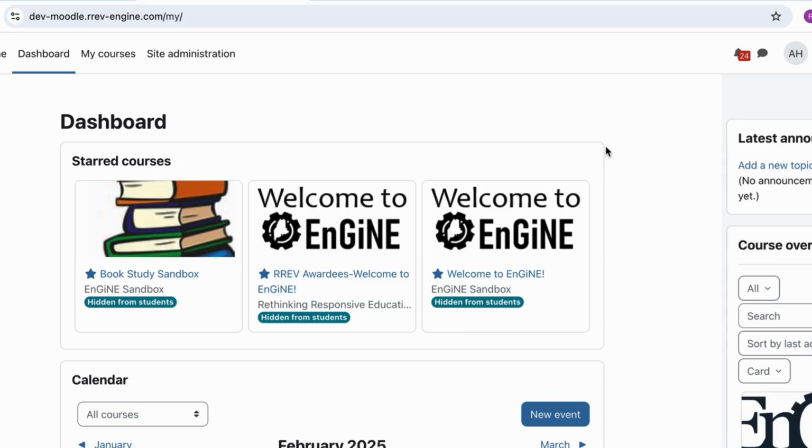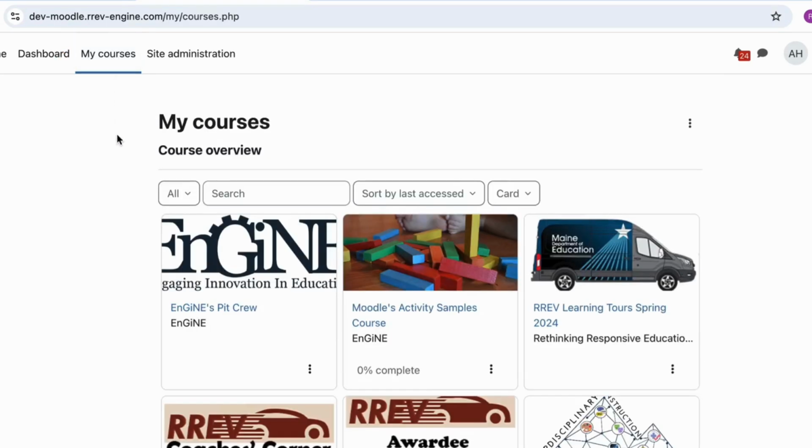Your landing page in Moodle is your dashboard. If you are looking for a course that you have been enrolled in, you may need to click on My Courses. Here you should see a list of all the courses that you are enrolled in. If you would like a course to show up on your dashboard, navigate to the 3 small dots, click, and then choose Star this course. That will ensure that this course will show up on your landing page, also known as the dashboard. To navigate back to EnGiNE from here, you have to click on the EnGiNE tab at the top of your browser.